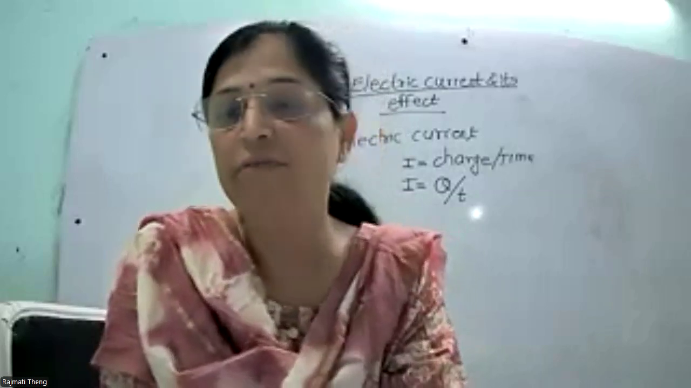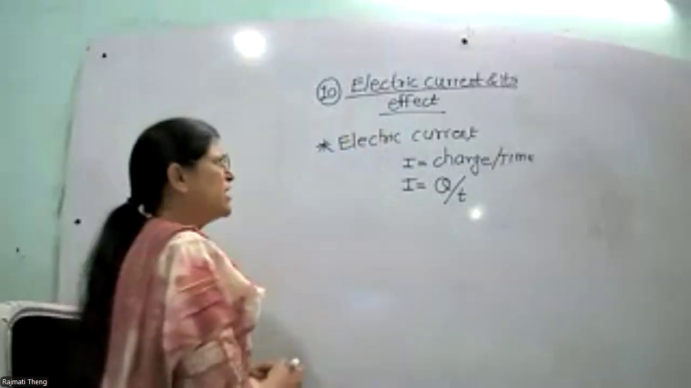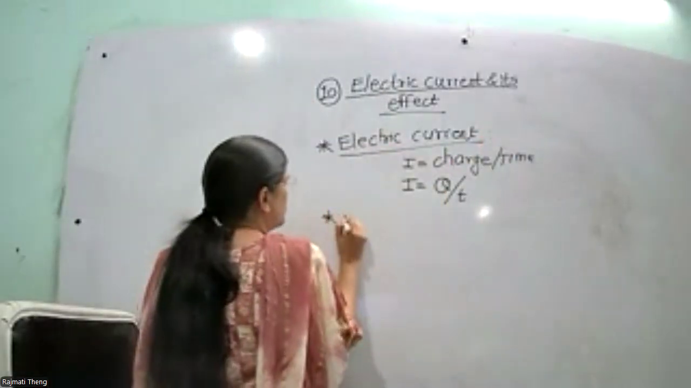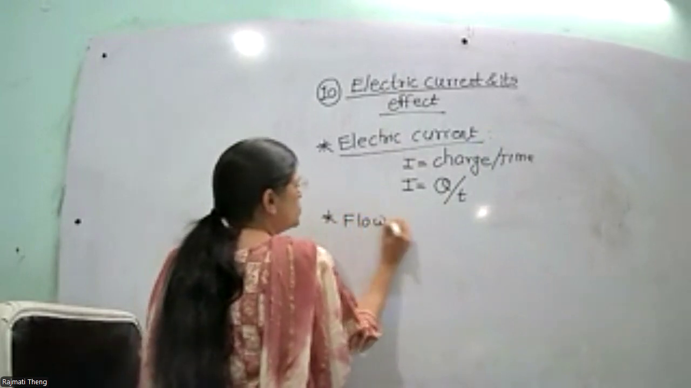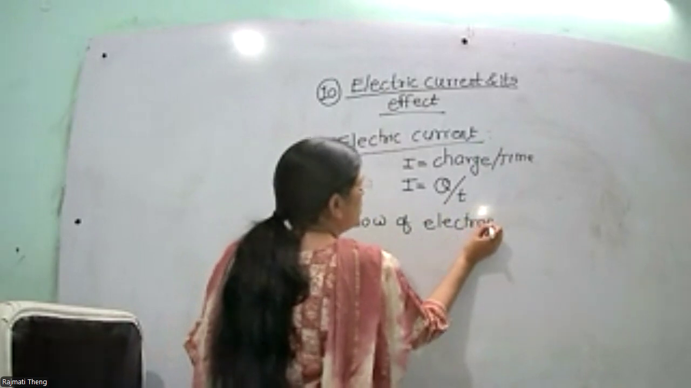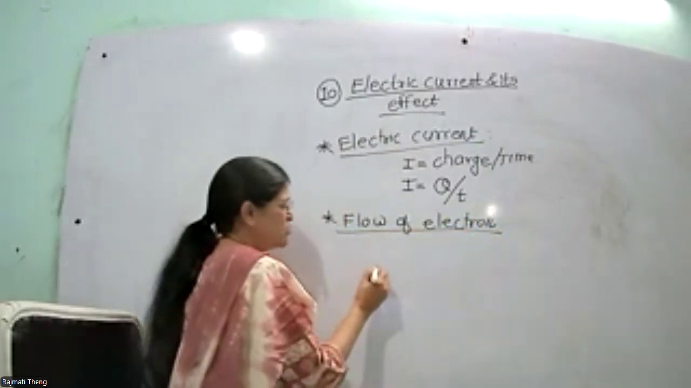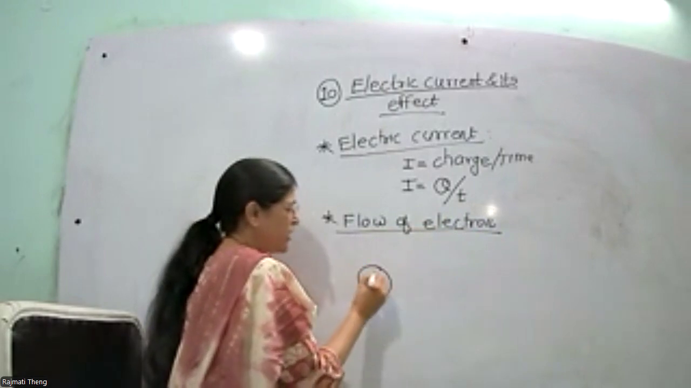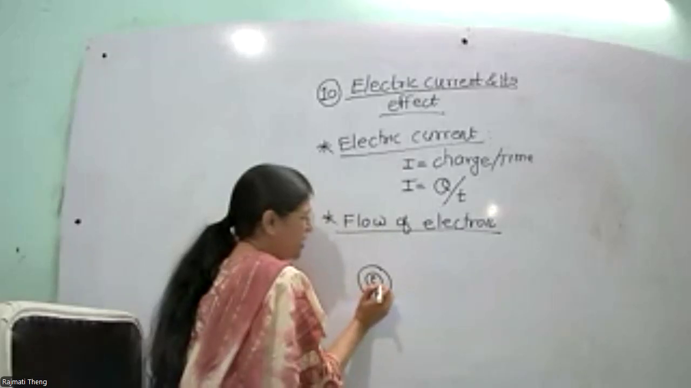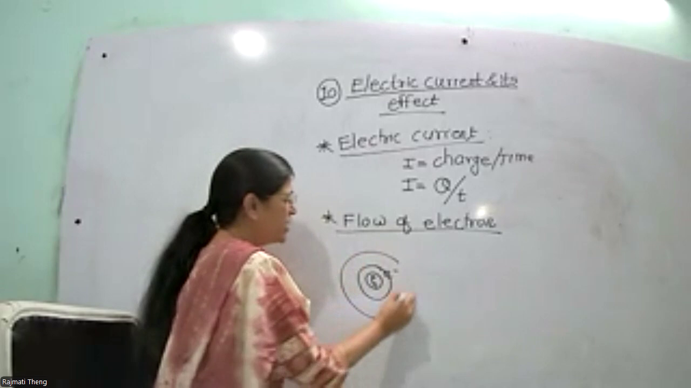The flow of electrons constitutes the electric current. What is electric current? The flow of electrons. Now what is an electron? A subatomic particle. Suppose this is the atom. In the center of the atom there is a proton, a neutron, and an electron revolving in a circular manner.